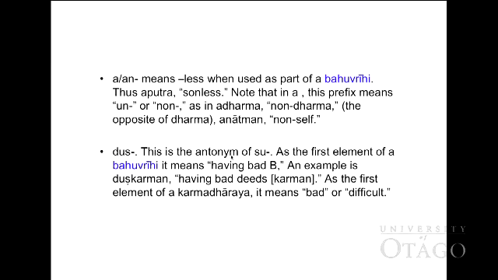Dus, this is an antonym of su. So dus means bad, su means good. As the first element of a Bahuvrihi, it means having bad A. An example is dus karman. Karman is acting or action or deed. Having bad deeds, having that bad karman. As the first element of a Karmadharaya, it means bad or difficult.